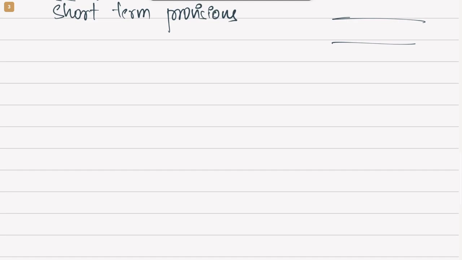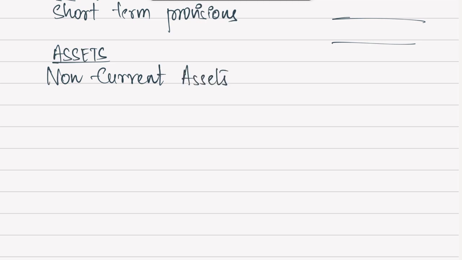Then comes the asset side. So we'll have to write down asset here. Then the first category in case of assets would be non-current asset. Just like we have non-current liability, we have non-current assets as well. Earlier they used to be referred to as fixed assets. Of course, even now we have fixed assets, but that comes under the category of non-current assets. Here we call it as fixed assets.